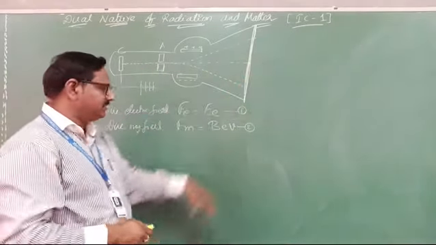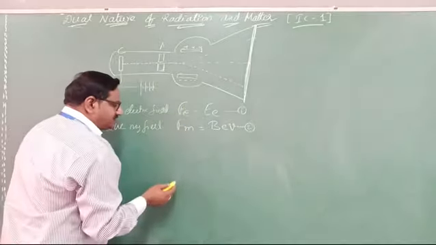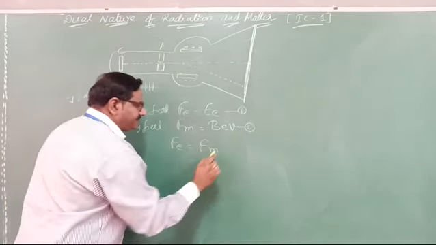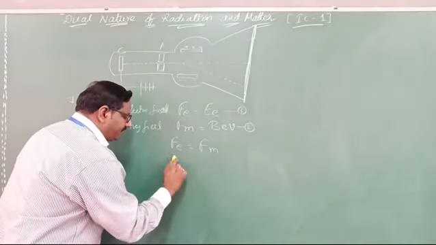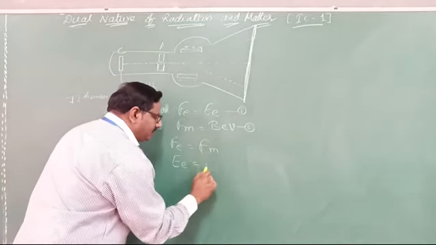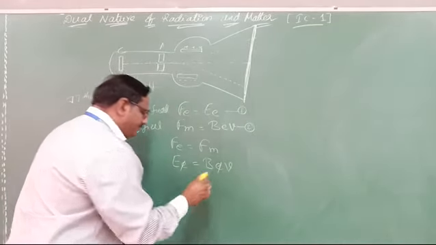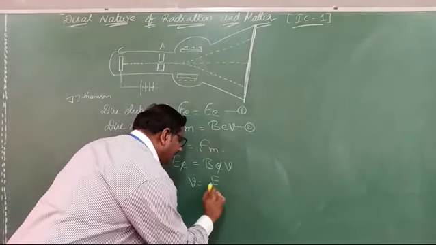That means these two forces are equal, so Fe equals Fm. We write eE equals BeV. From that, e gets cancelled, and the velocity V equals E by B.